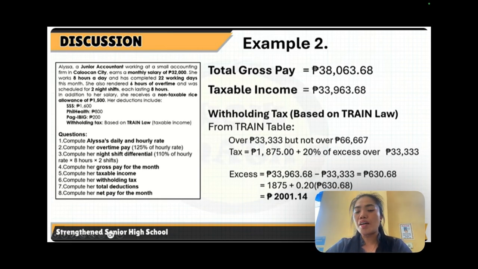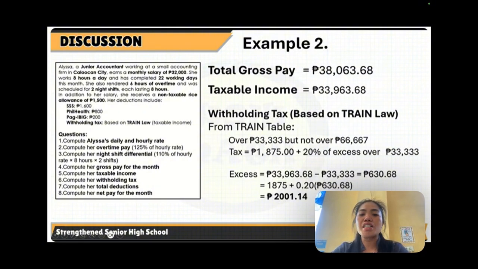I didn't show the solution here, but this is how we get it. The gross pay is 38,063 pesos and 68 centavos. To get the taxable income, we subtract from 38,063 pesos and 68 centavos the SSS, which is 1,600, PhilHealth, which is 800, Pag-ibig, which is 200, as well as the non-taxable rice allowance of 1,500.